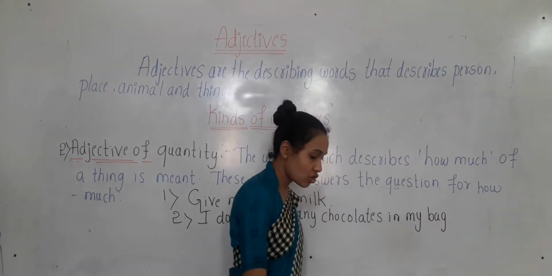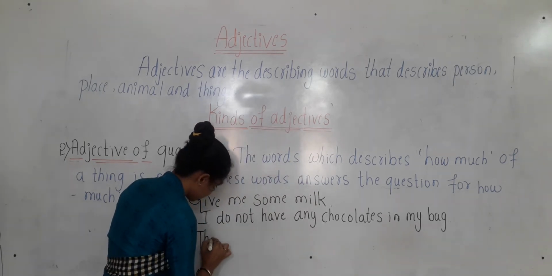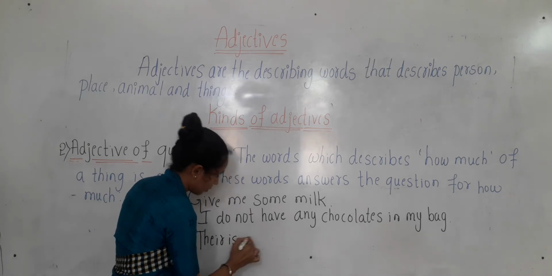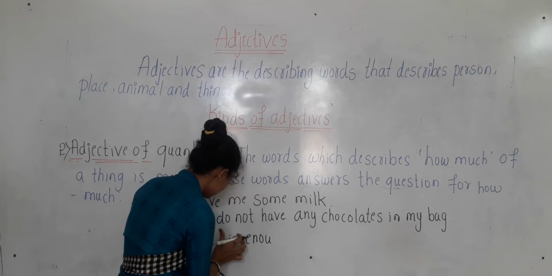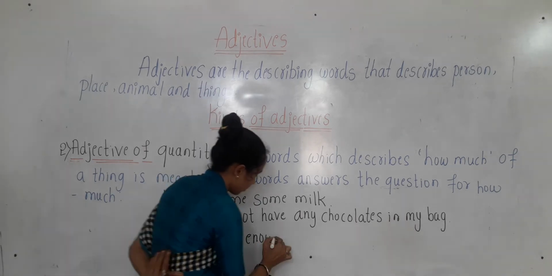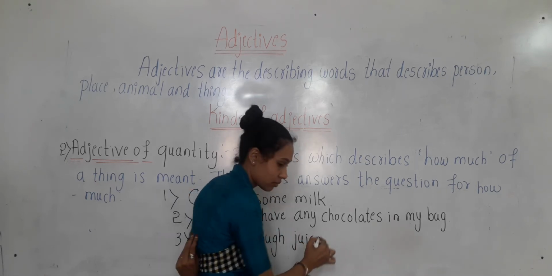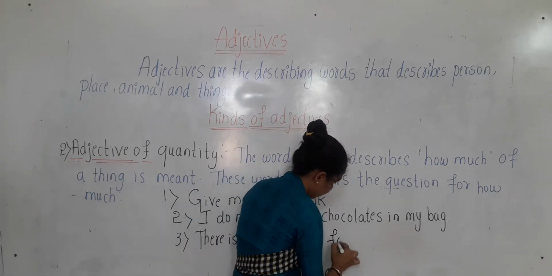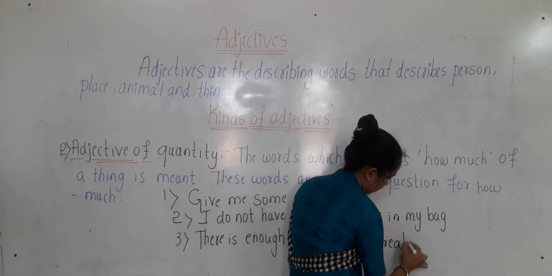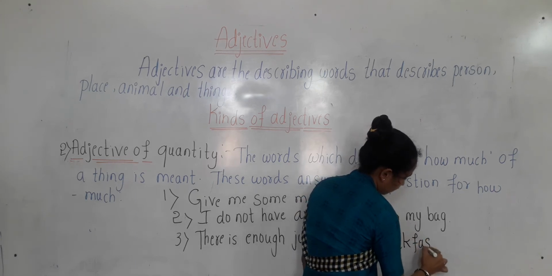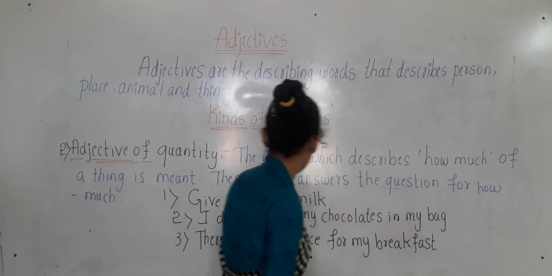And the third one is, children: there is enough juice for my breakfast. Okay children, there is enough juice for my breakfast.